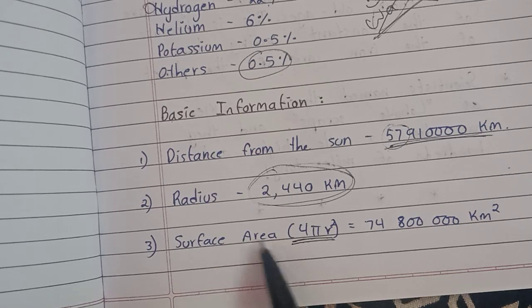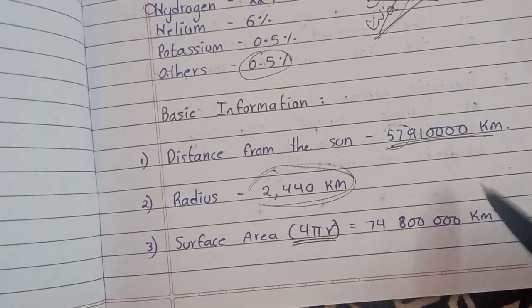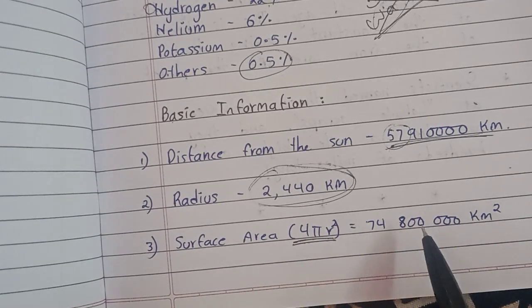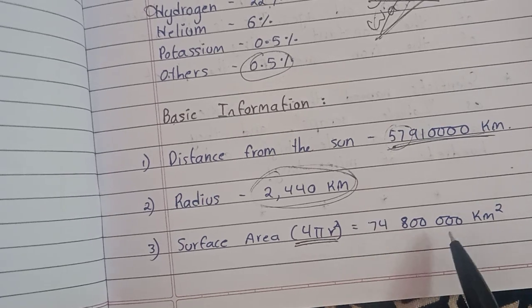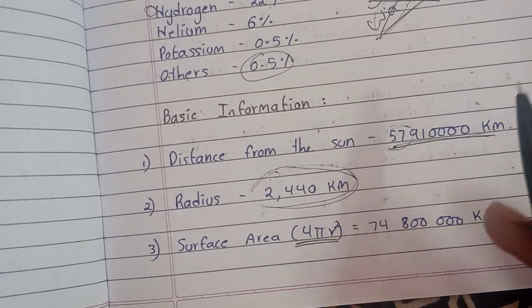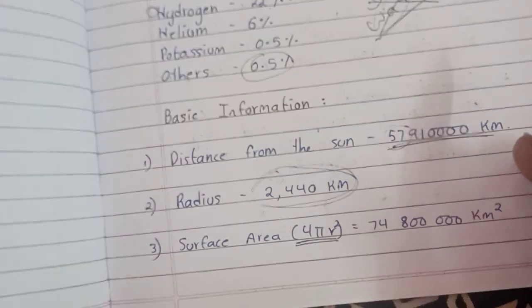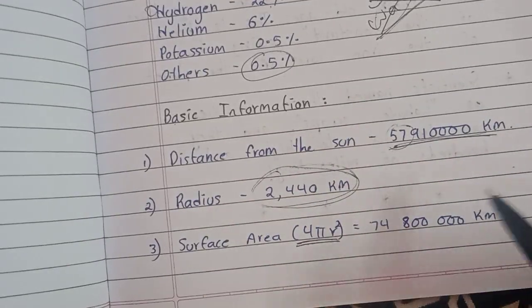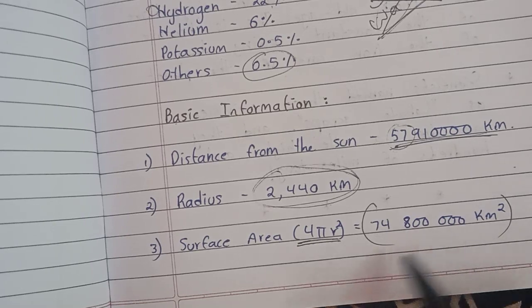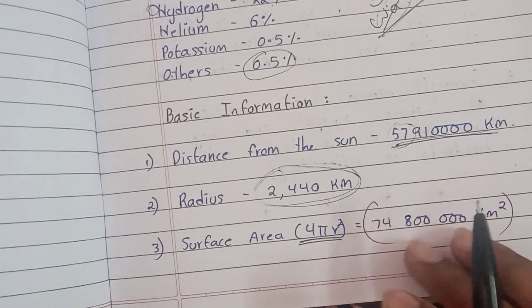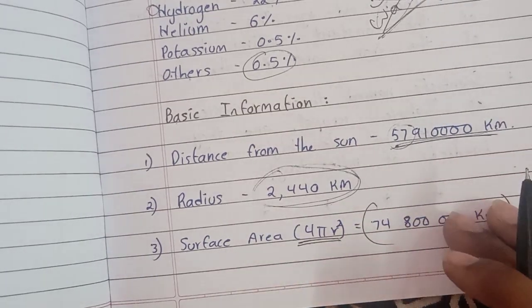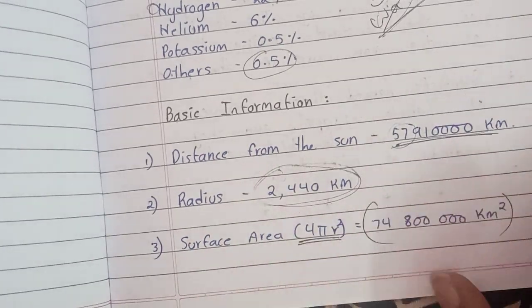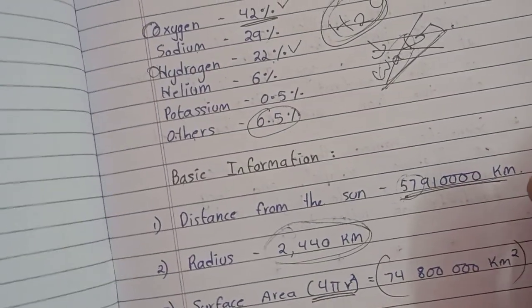The surface area, that is 4 pi r square, is about 74 million square kilometers. It is actually a very big planet, to be honest, in our region, but not in space. You just imagine this much area of the sphere. It is actually very huge for us, but not in space. That is why they say space is very fascinating.